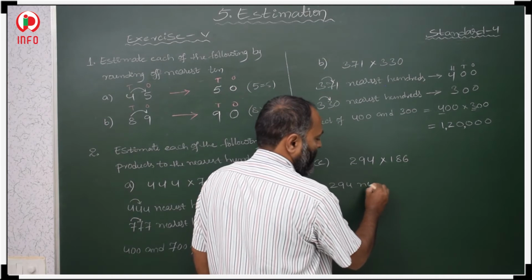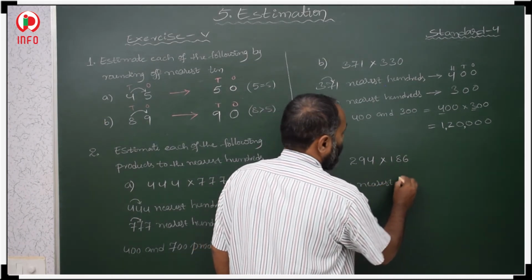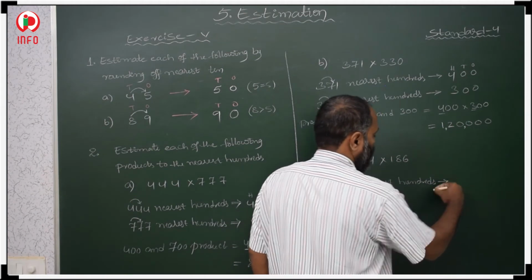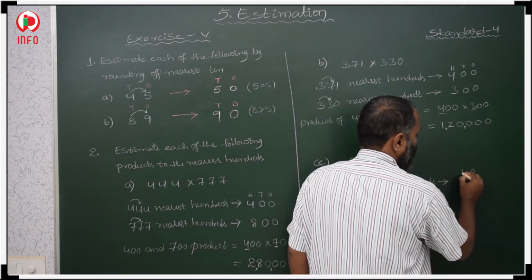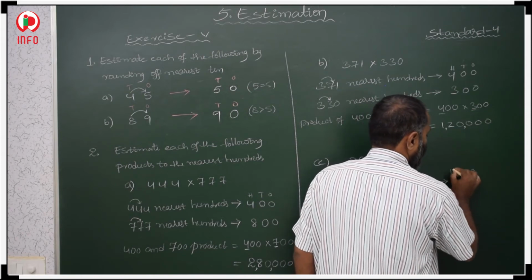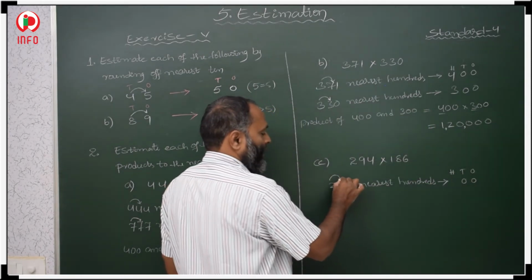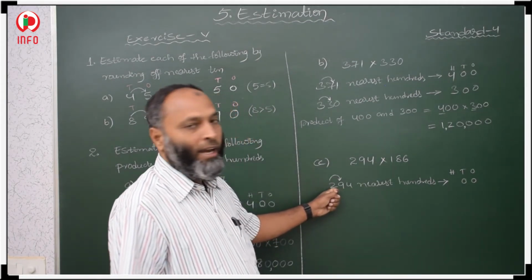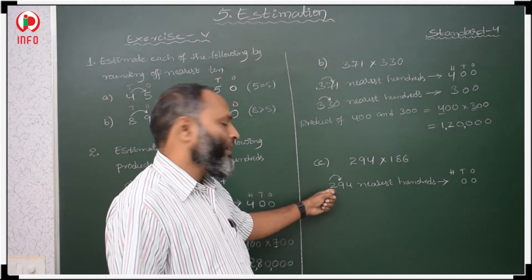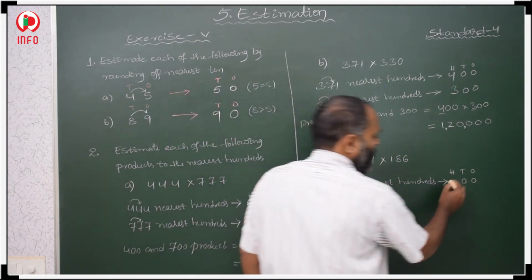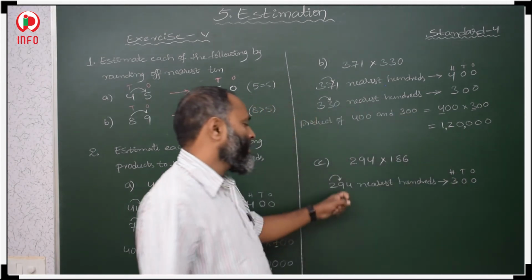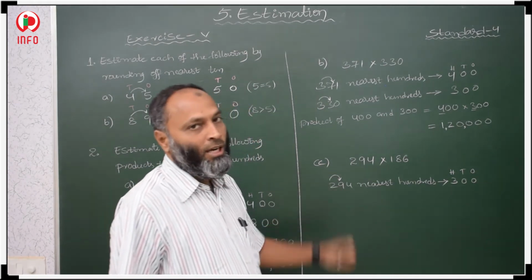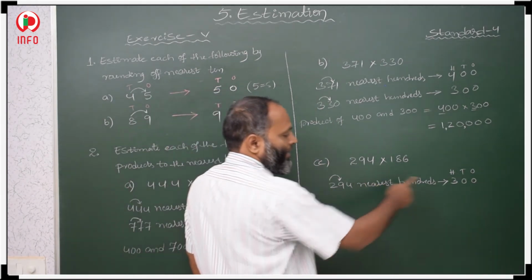In the same way, 294 nearest hundreds. First, ones place and tens place are both 0, and in hundreds place we have to decide. What is there in tens place? 9, it is more than 5, so we have to add plus 1. The tens place value is 5 or more than 5, so we add 1 to hundreds place. 2 plus 1 is 3, that is 300.